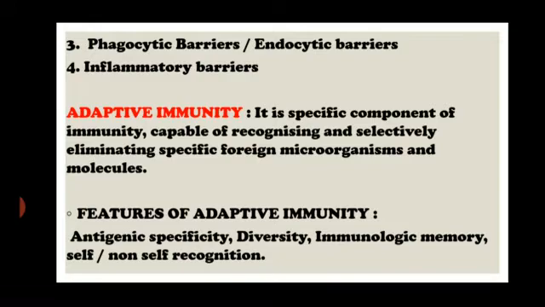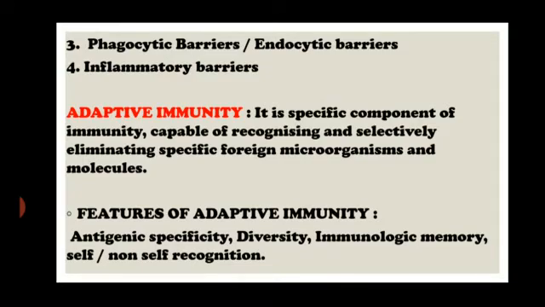The second type of immunity is adaptive immunity. What is this adaptive immunity? It is a specific component of immunity, capable of recognizing and selectively eliminating specific foreign microorganisms and molecules. What does that mean? That means adaptive immunity releases antibodies, which are a specific type of protein, and these antibodies are specific for a specific antigen, meaning foreign bodies.